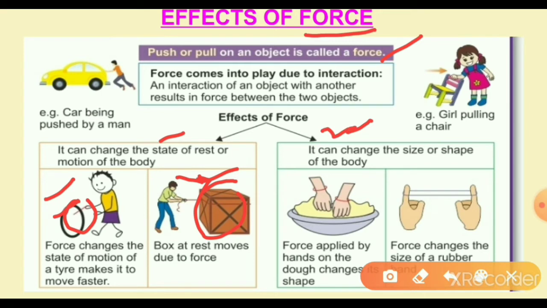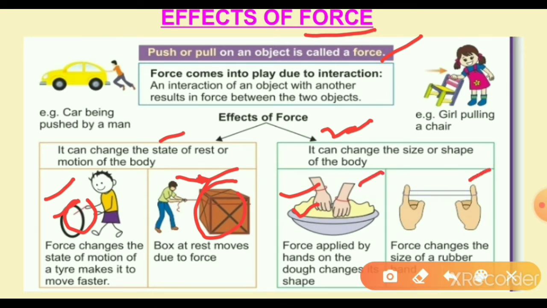And in the second case, force can change the size or shape of the body. For example, your mother prepares dough like this. Your mother applies some force with her hands on the dough and it changes shape. We add some water and apply some force on the dough, and it changes its shape. This is one example.